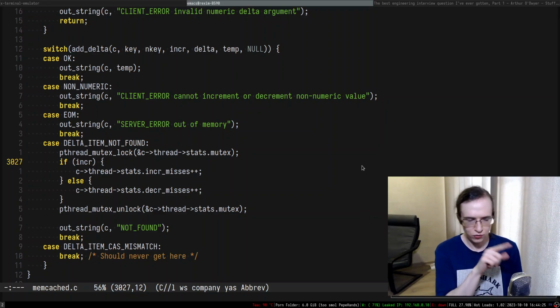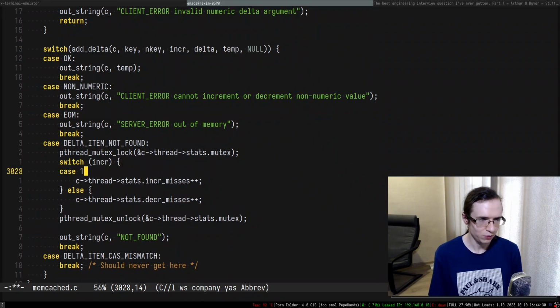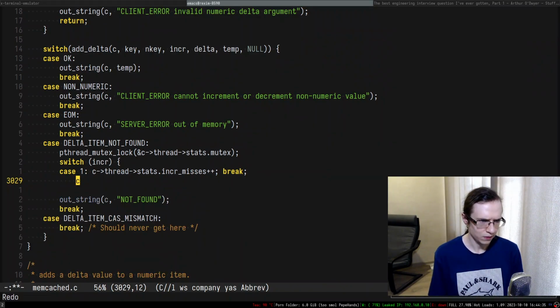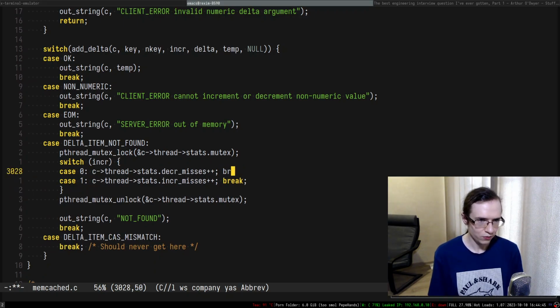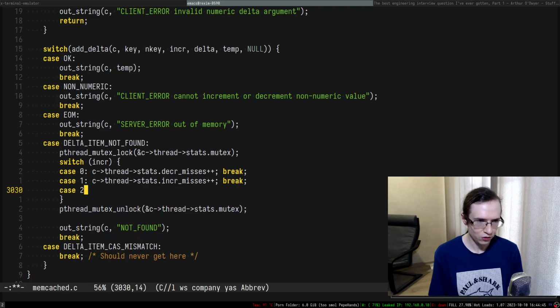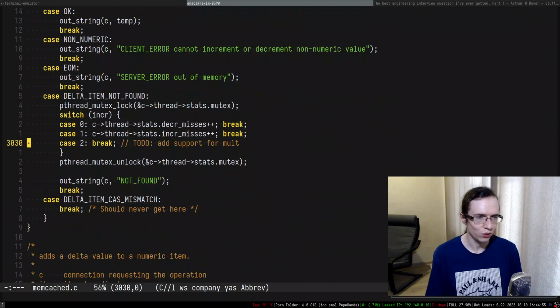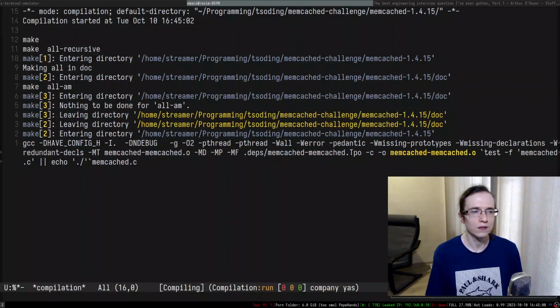So what we have to do, we have to transform this entire thing into a switch case, right? So this one has to be case 1, right? So this is a break. This is, excuse me, why did it remove everything? This is case 0, right? And for the case 2, there is nothing yet in here. Add support for mult, right? So there are at least 2 places where all of that is happening. Okay, so let me go and just do that.